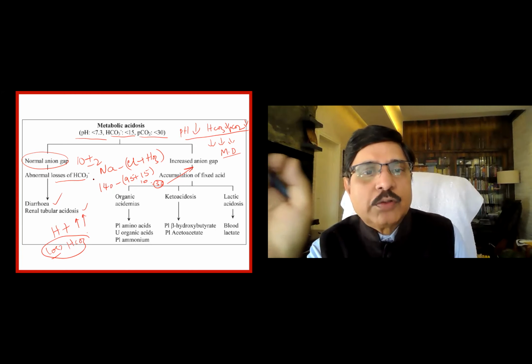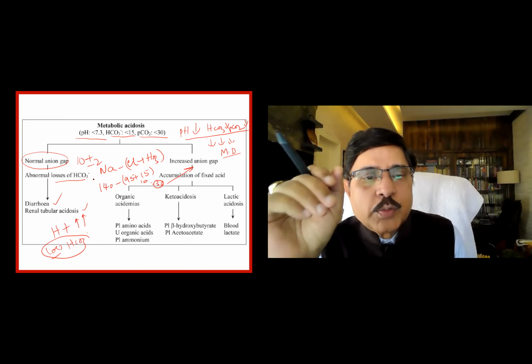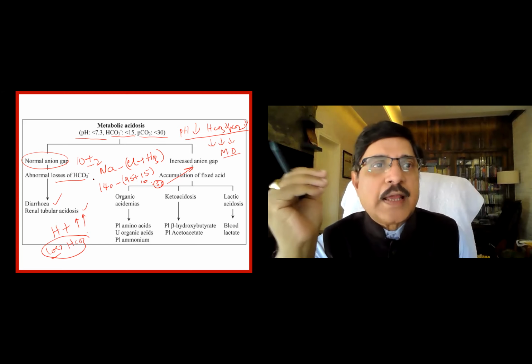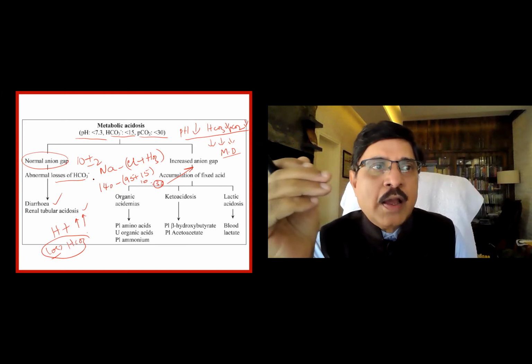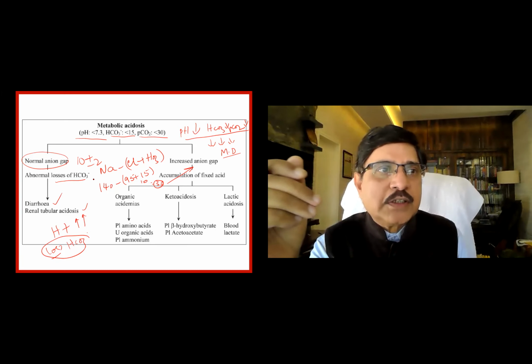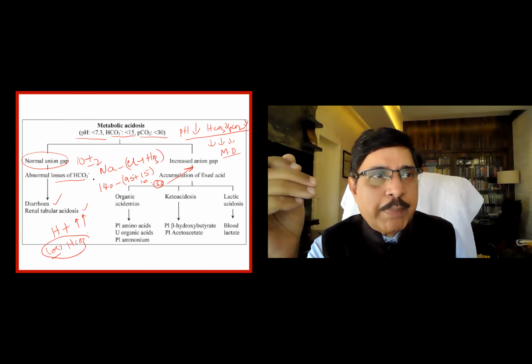Bicarbonate is sent out through the diarrhea fluid, so we lose the bicarbonate. In renal tubular acidosis, what happens? The kidneys are unable to secrete the acid ion, either the H ion or the ammonium ion, both ways. So the kidney is unable to secrete the H ion, unable to excrete the acid, so the bicarbonate is